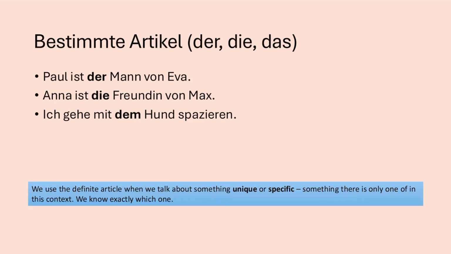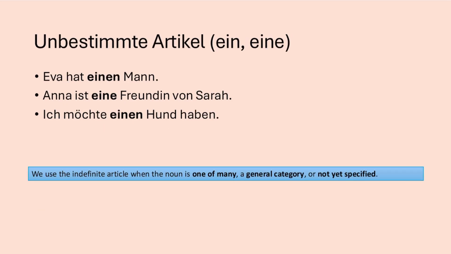Look at these examples. Paul is not just any man. He is the only husband of Eva. It's very specific. That's why we use the bestimmte Artikel der. Anna ist die Freundin von Max. She's the only Freundin, girlfriend of Max. Also very specific, so we use the defined article die. Ich gehe mit dem Hund spazieren. When I use the defined article here, I mean my dog, our family dog, or a very specific dog. That's why dem Hund.